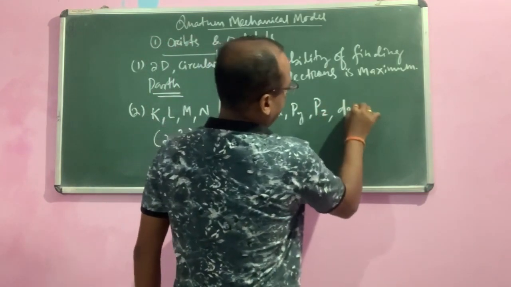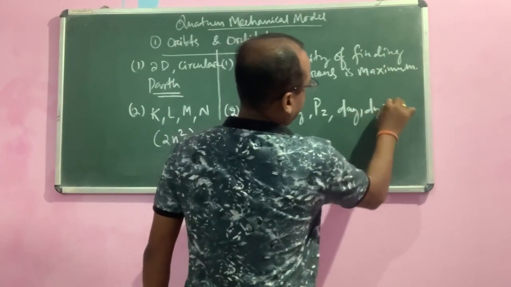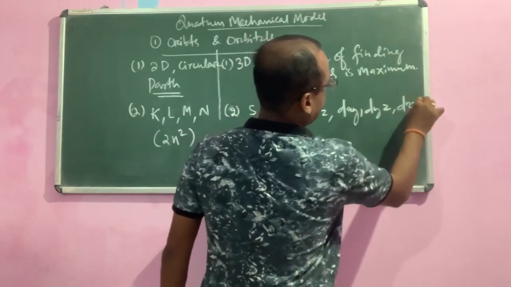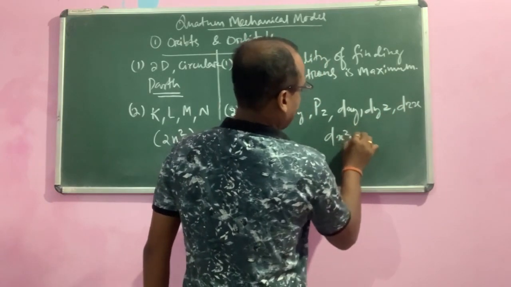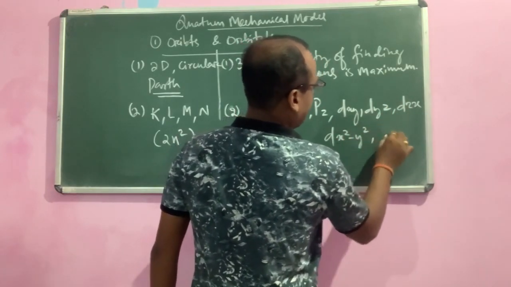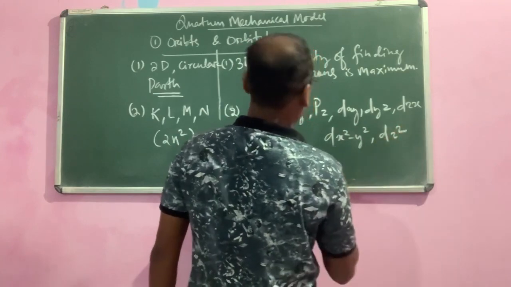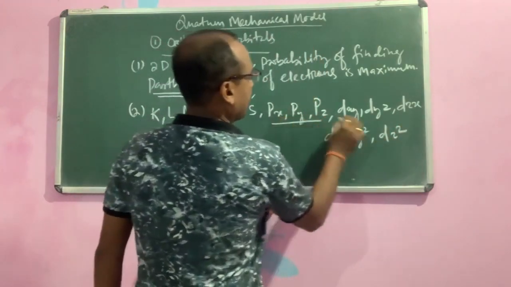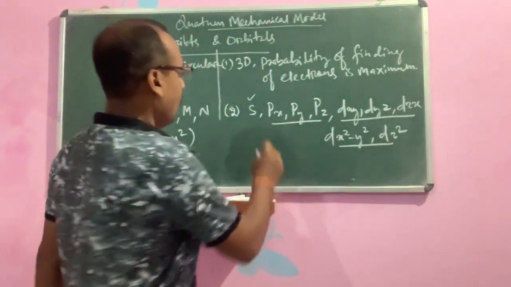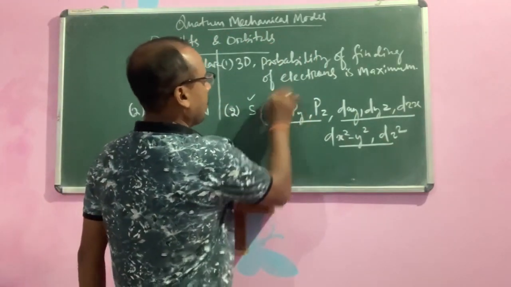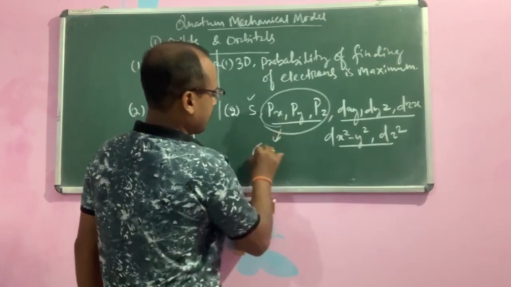For the d subshell, dxy, dyz, dzx, dx square minus y square, and dz square. The p subshell has three orbitals with a total of 6 electrons.